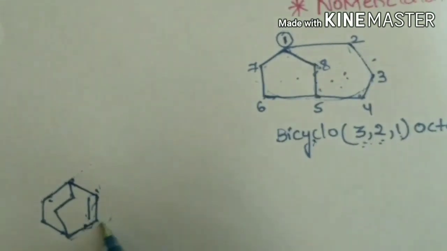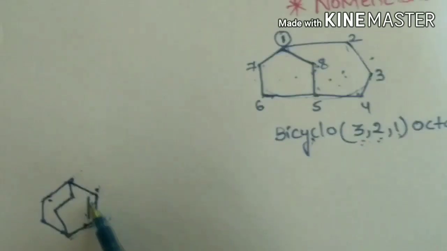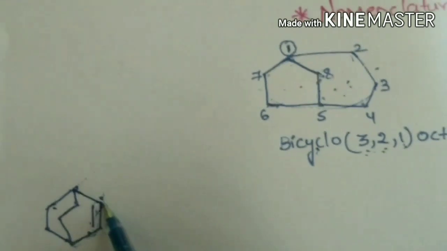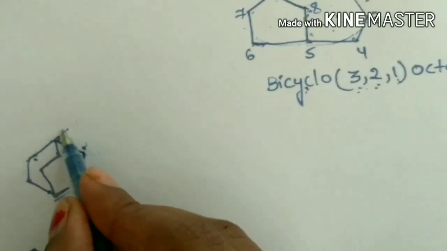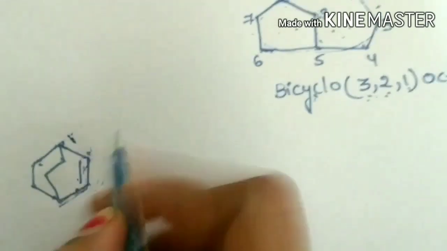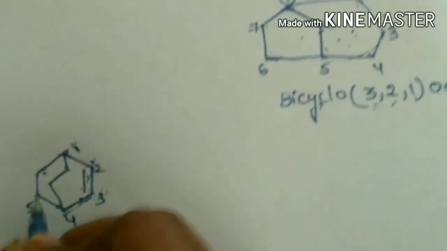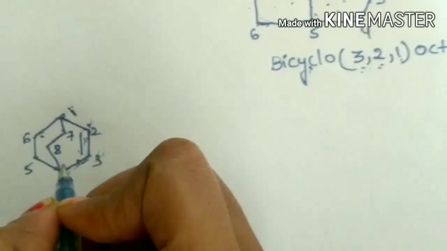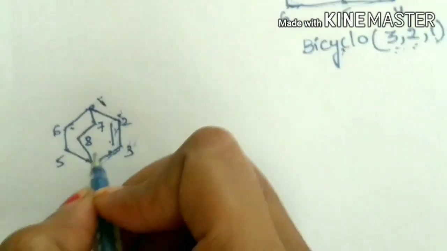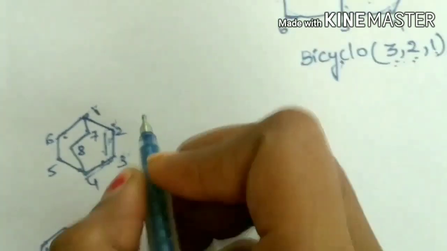As per the lowest locant rule, we must give the lowest numbering to this double bond. So we must start numbering from this chain. While writing the nomenclature, the prefix should be indicated as bicyclo.